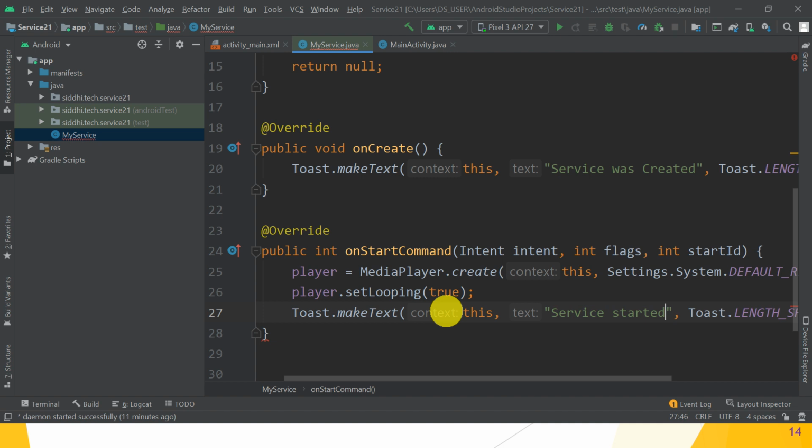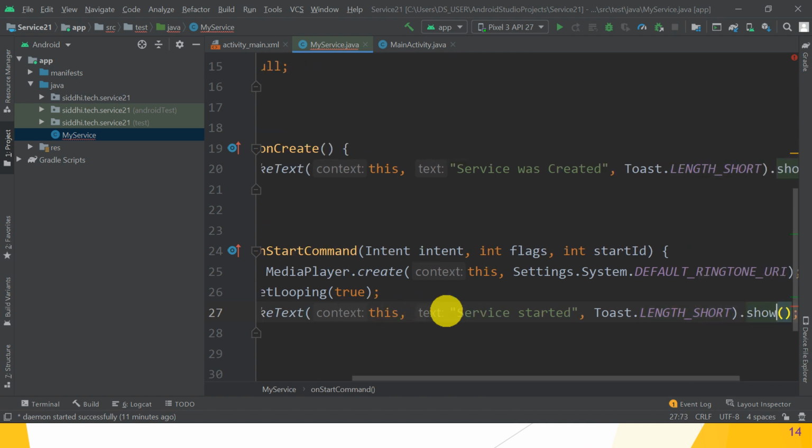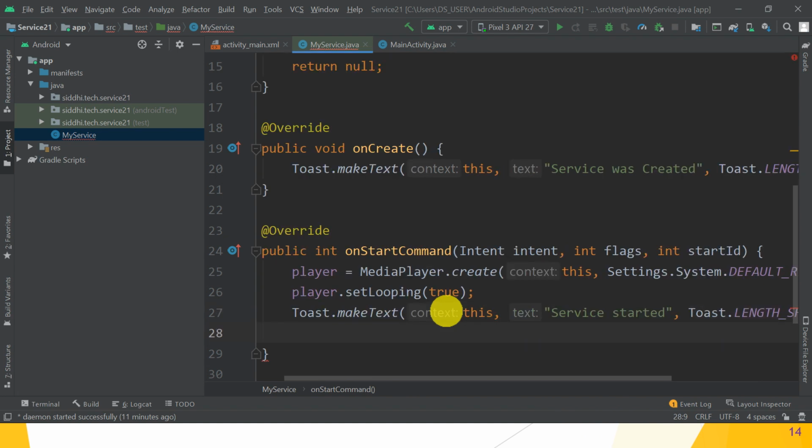Great. So service started, which we want to write, and after the show method write the semicolon. After that, what is the last thing? This function or method returns what? Integer value. Guys, note down this integer value. The onStartCommand method returns an integer value.